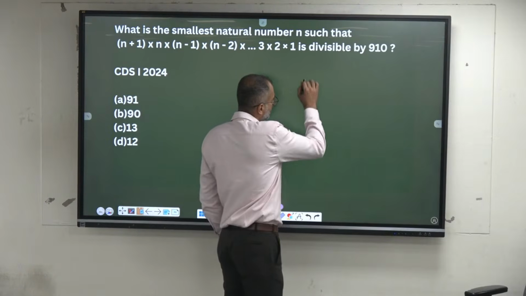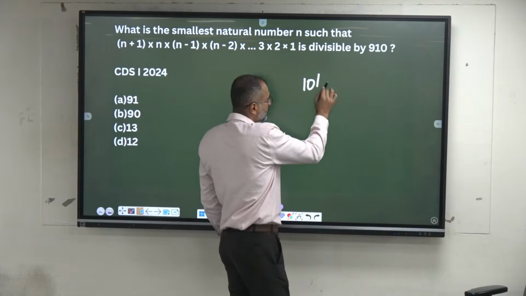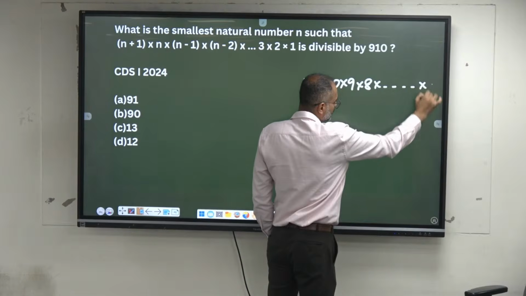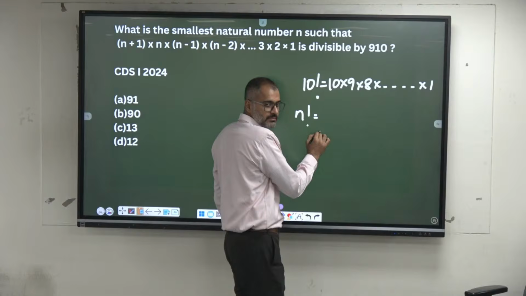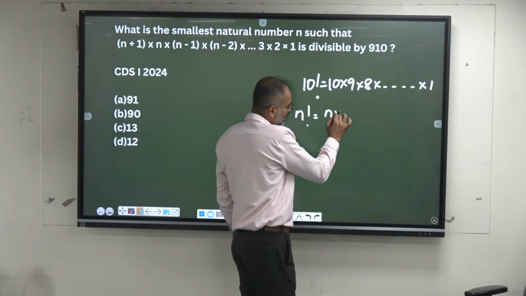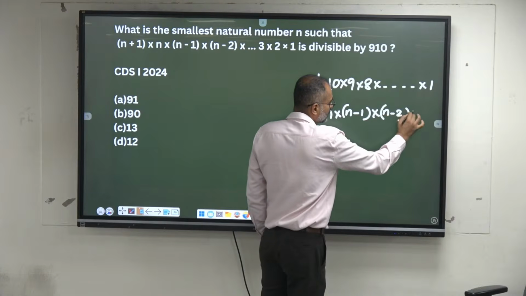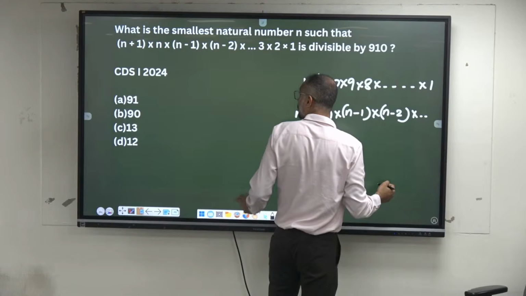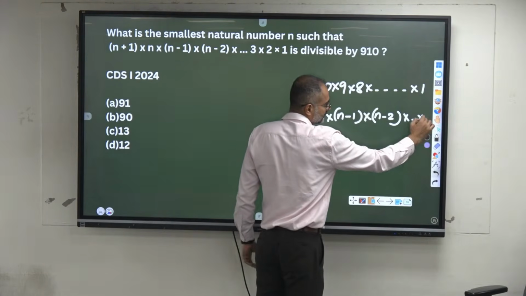Okay, look here now. 10 factorial is nothing but 10 into 9 into 8 into up to what? 1. Similarly, n factorial is n into n minus 1 into n minus 2 up to 1.